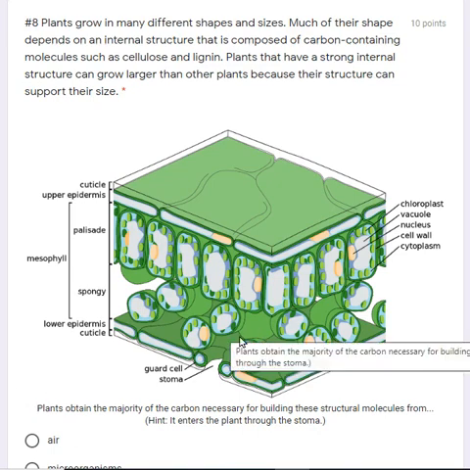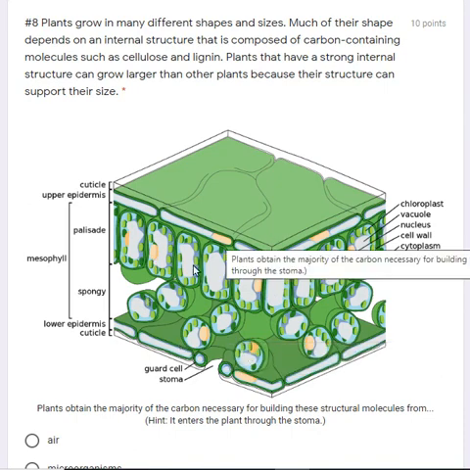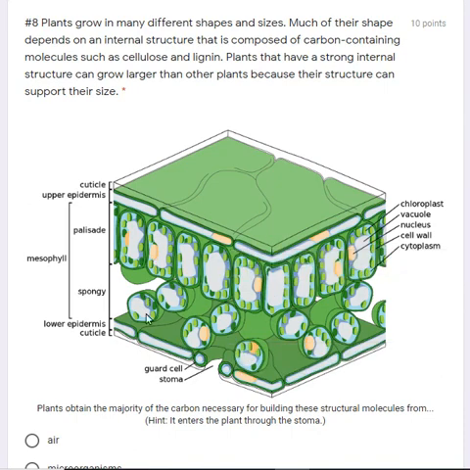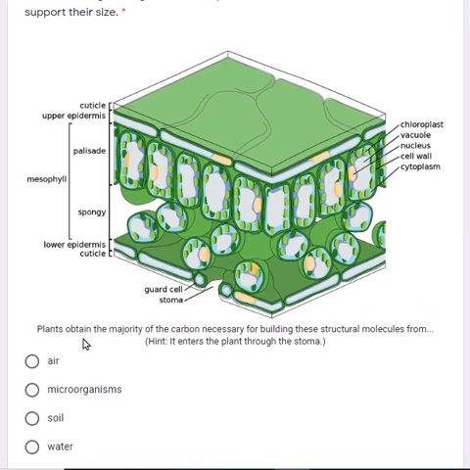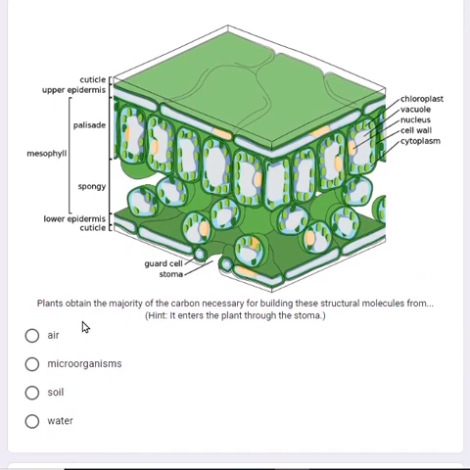So what you're looking at now is a cross-section of a plant that shows you this strong cell wall that's going to be containing those carbon structures. Plants obtain the majority of the carbon necessary for building these structural molecules from, and the hint is, if it's entering the plant through the stoma.